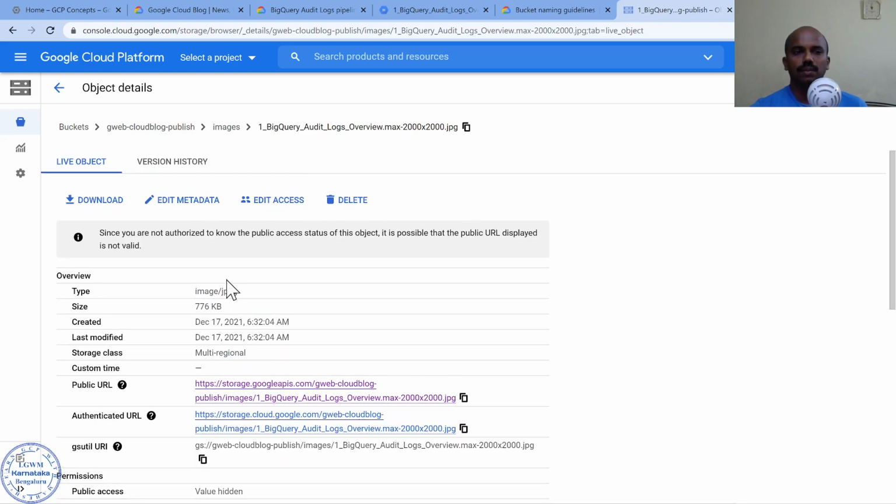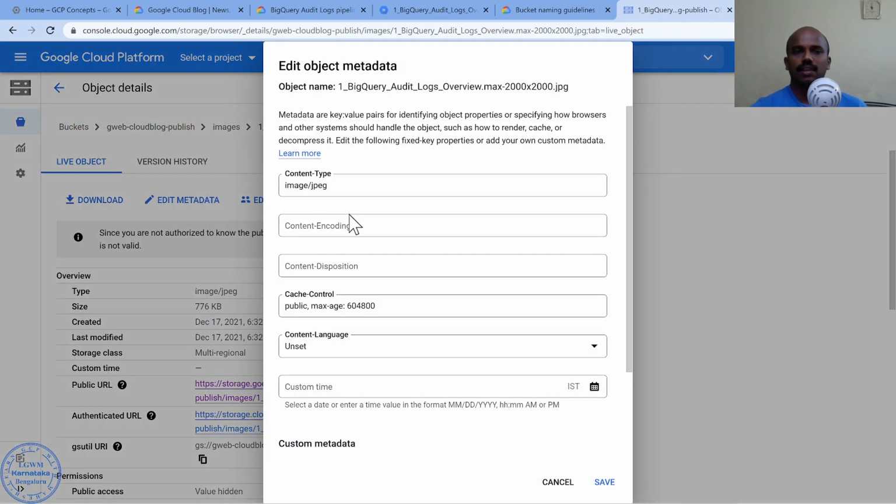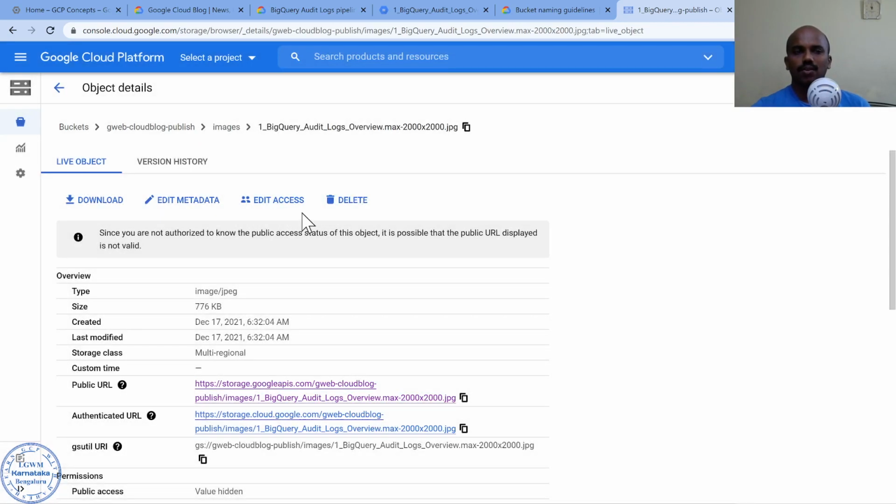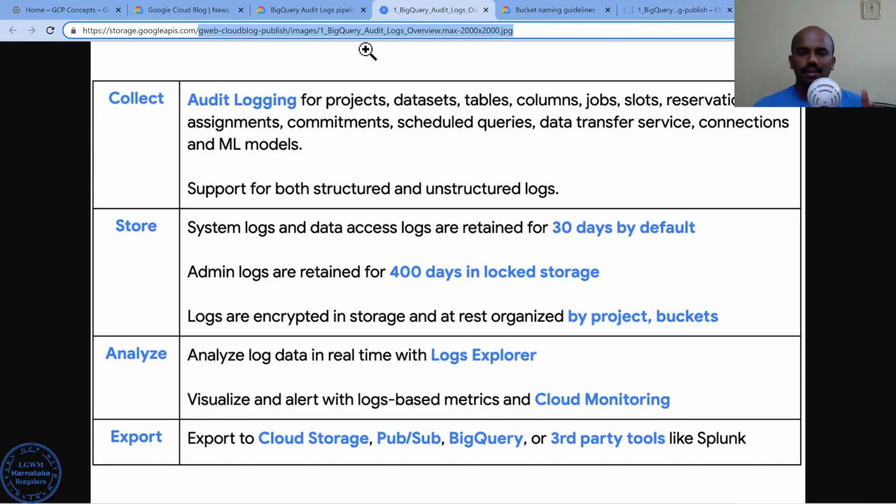If I click on the metadata, I'll be able to see the caching part and all those things. Don't worry, you will not be able to delete it, because they have only given public reader access, but this itself is not required. They could have masked this or put this entire thing behind a backend bucket. So this is the first part which I would share.